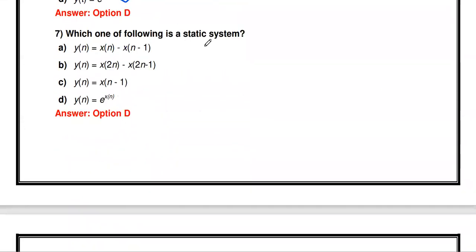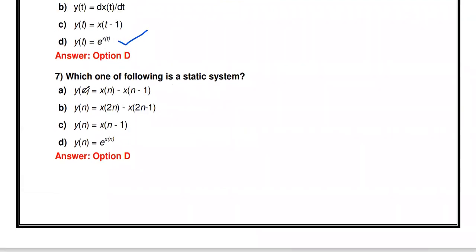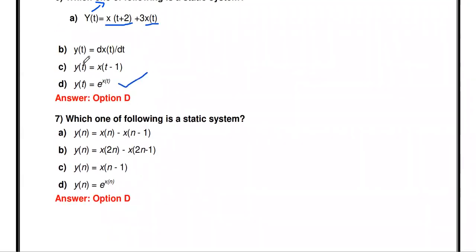Then which one of the following is static? In this case, the previous four equations were for the continuous time system. These are discrete equations, which are different. The first one: y of n equal to x of n minus x of n minus 1. What is x of n? Present input. What is x of n minus 1? Past input, previous input. According to this equation, the present output depends upon present input and past input. So it's not static, it's dynamic.